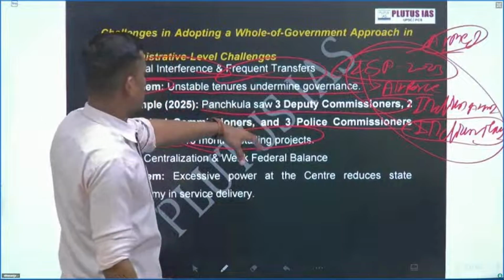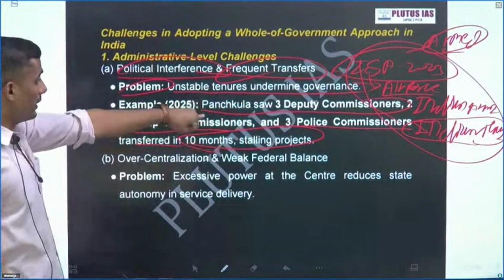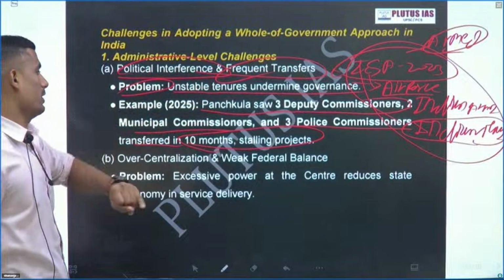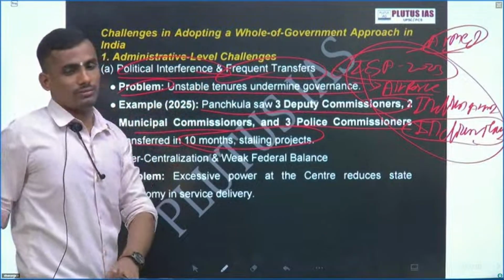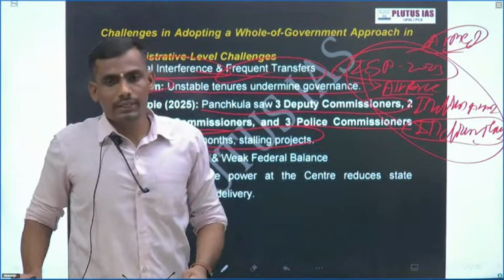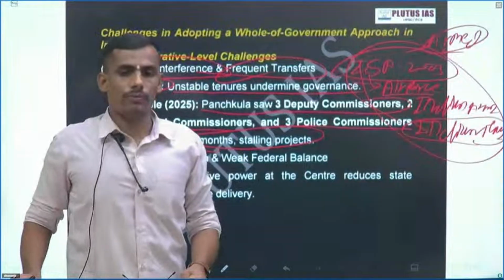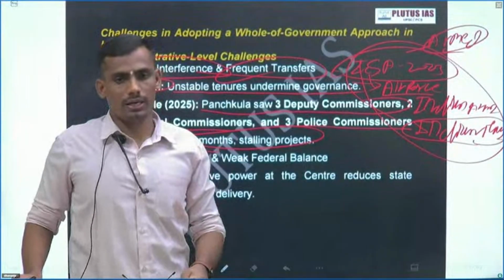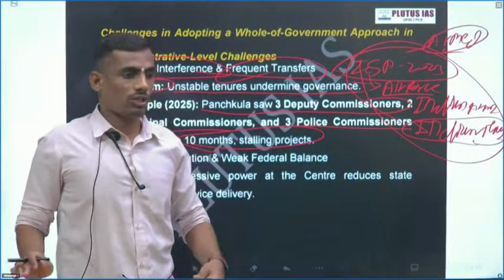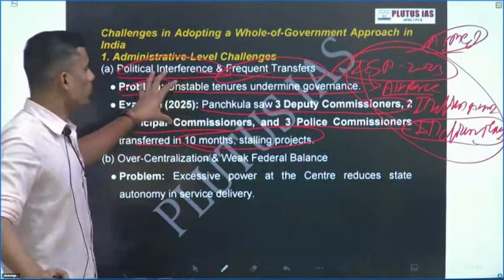Three DCs, two MCs, and three police commissioners within just a period of 10 months. Political leadership, as our home minister and prime minister always say, minimum government, maximum governance. So this is a very big issue, political interference.